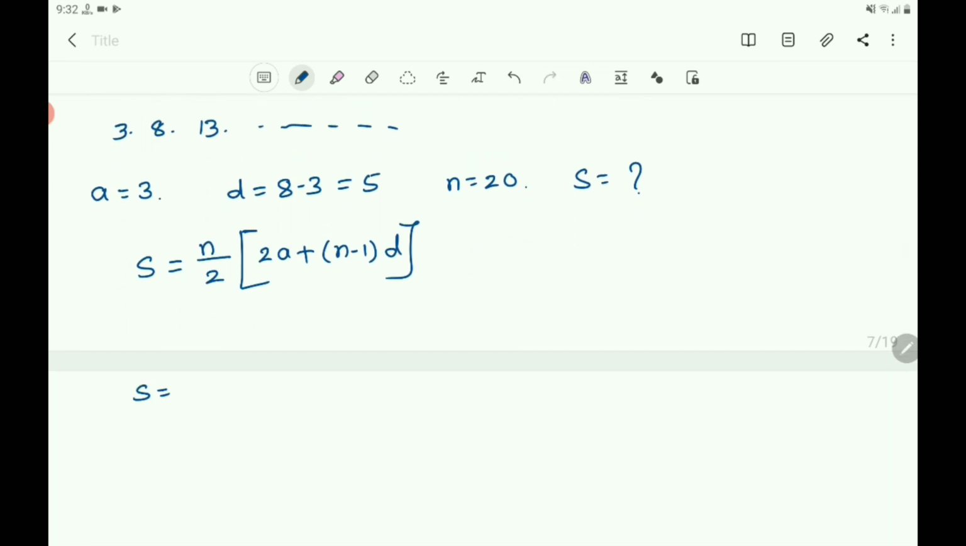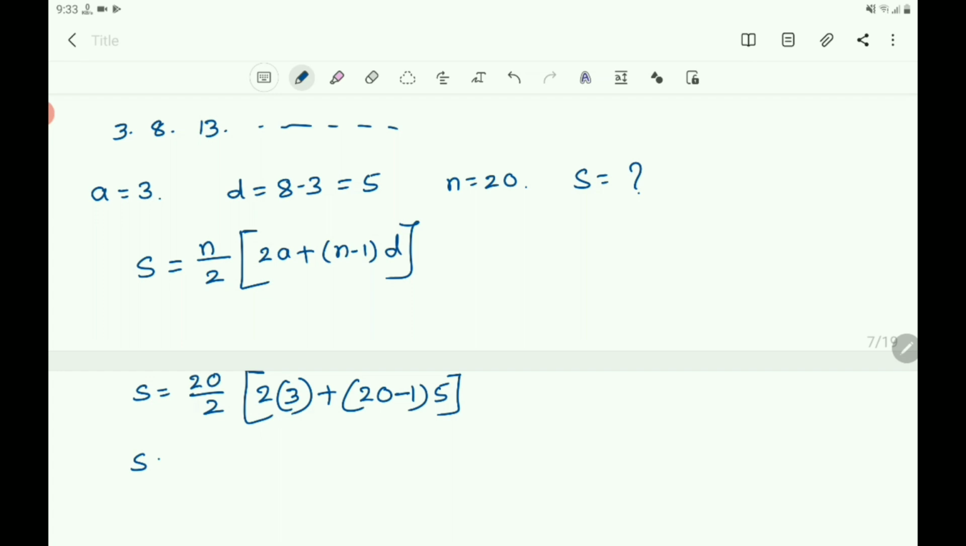S equals, what is the value of N? In the place of N you write 20. N by 2 means 20 by 2, into 2A. 2A means 2 into 3, in the place of A you write 3. Plus N, in the place of N you write 20 because N equals 20, minus 1. And D is 8 minus 3, we got 5. You write.